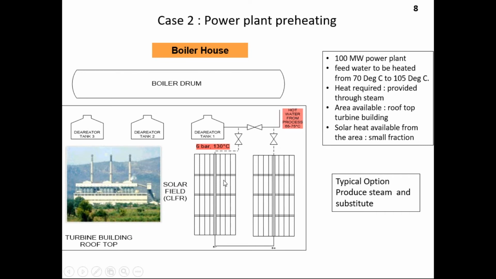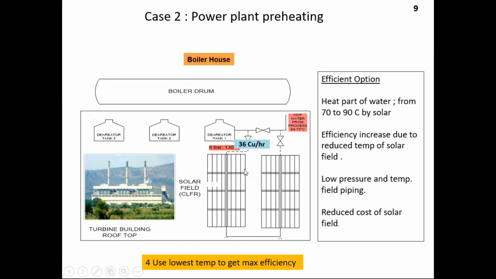Now the same integration can be modified and utilized in a more efficient way. How? In this system, I know how much water I am heating and I know how much energy I can get from solar. So why heat the water to 130 degrees? Solar can generate steam, no doubt, but you can just heat 36 cubic meters per hour out of 500 cubic meters per hour to 70 to 90 degrees centigrade.